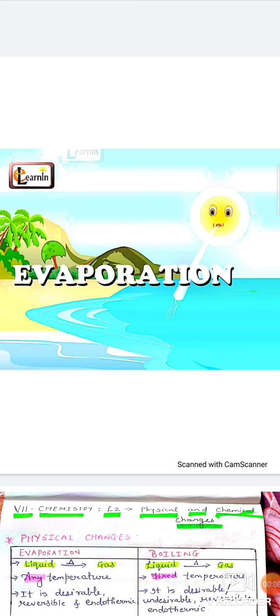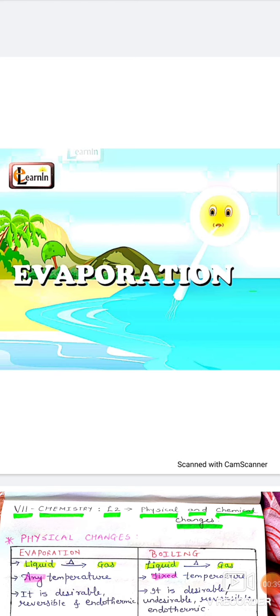Dear students, in the last lecture we started with lesson number 2, physical and chemical changes, in which you studied what a change is and the different types of changes. You studied what physical and chemical changes are. Now, in today's lecture, you are going to learn a few more examples of physical and chemical changes. So let's start with the physical change.